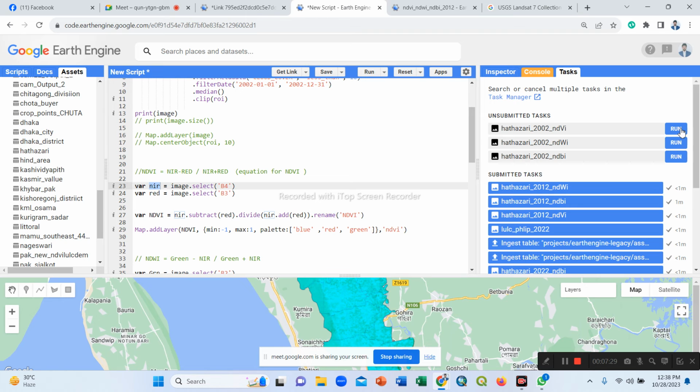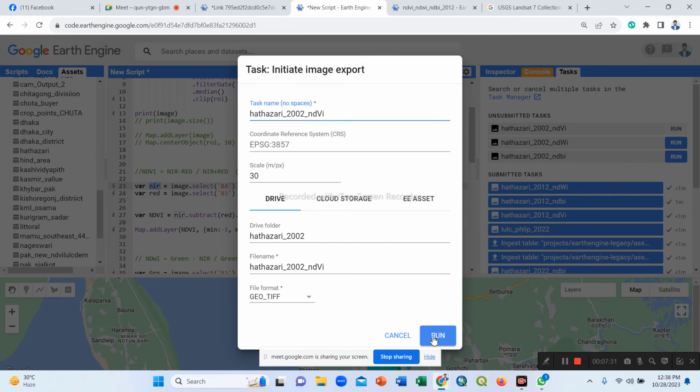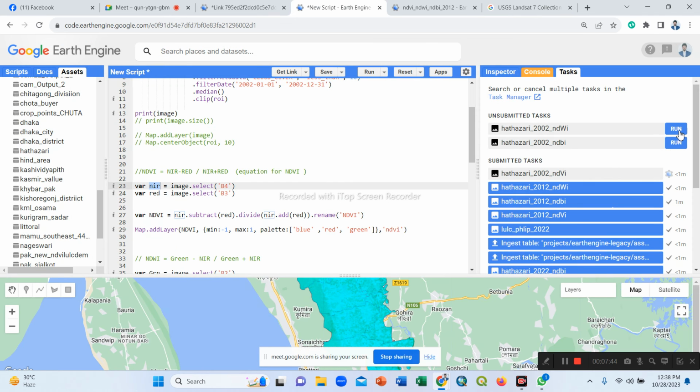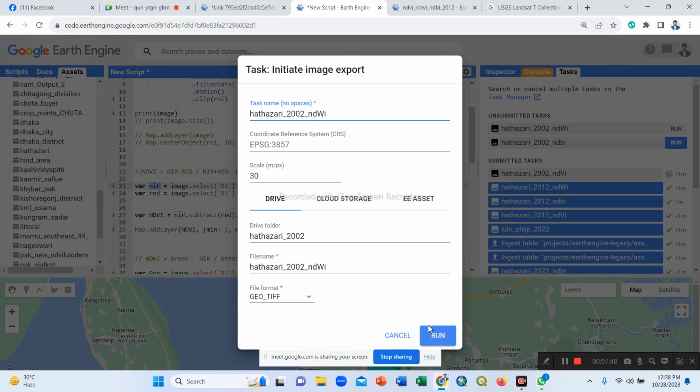Now with the same procedure we click run for NDVI year of 2002. Wait a minute. One is running for exporting to your Google Drive.